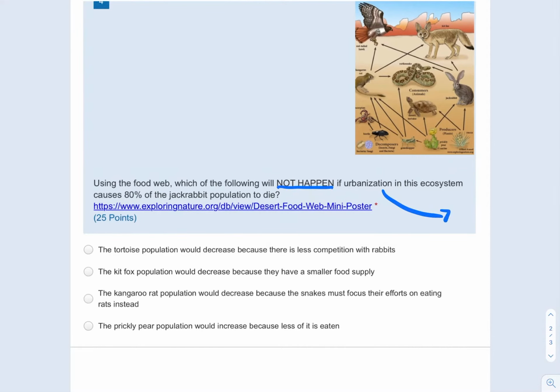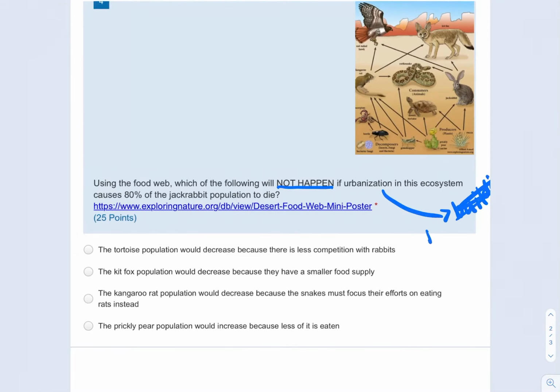Some of you might have had trouble with this, just not knowing what the word means. Urbanization is just a fancy word for saying that you're building an urban area.